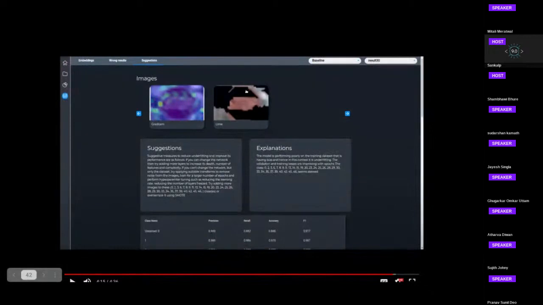Here our UI gives the suggestions and explanations for those suggestions, and this is generated automatically using all those metrics in the backend. Okay. So this text is automatically generated?